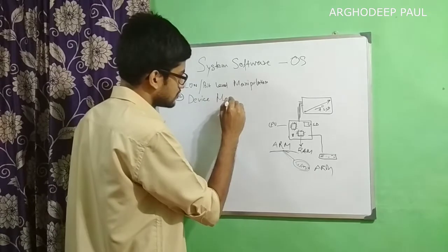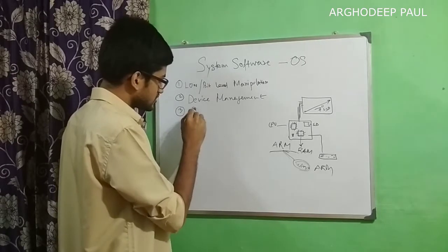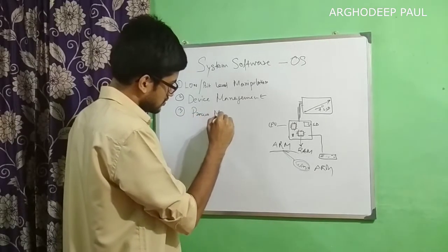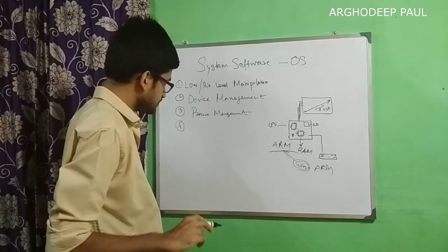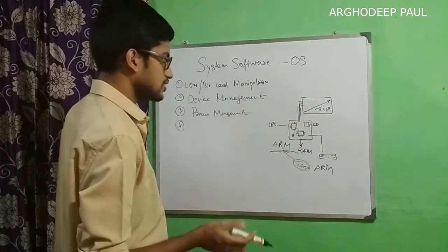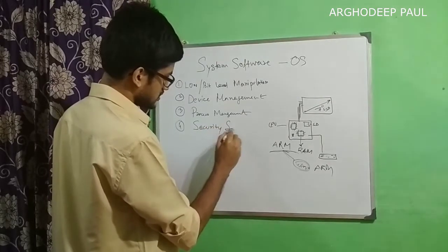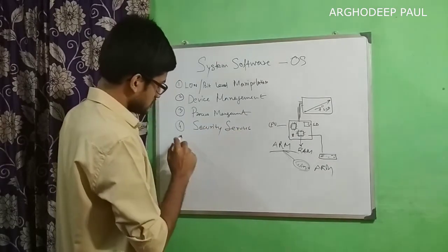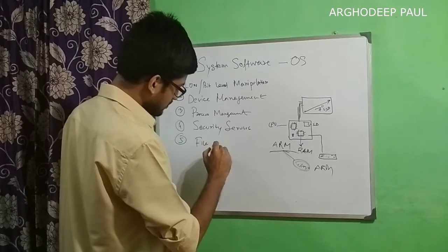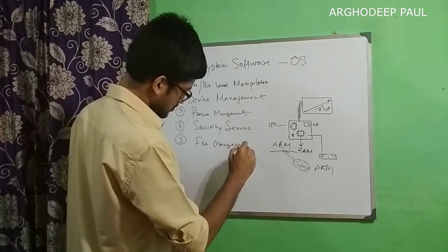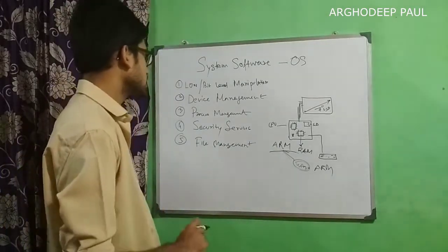Device management, then process management, then security is also concerned. Security services. Now we are actually getting to the software part. File management. So these are the main responsibilities of an operating system.